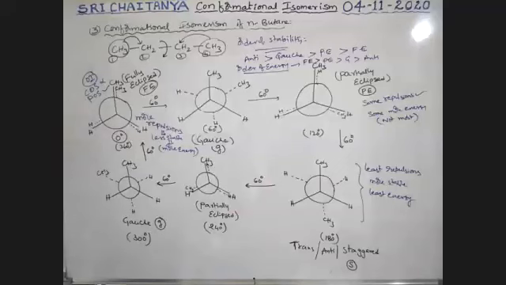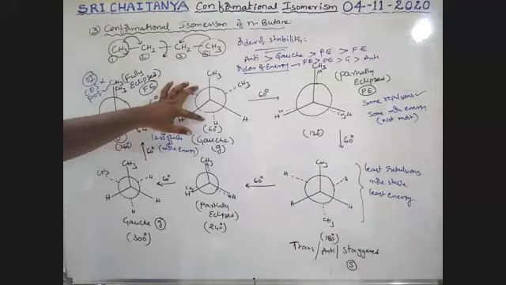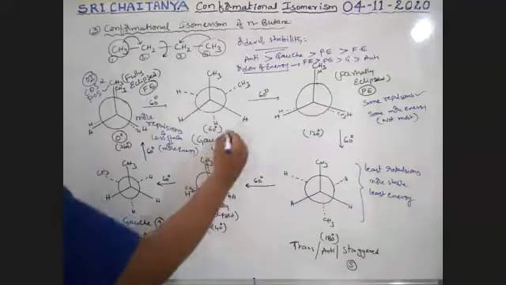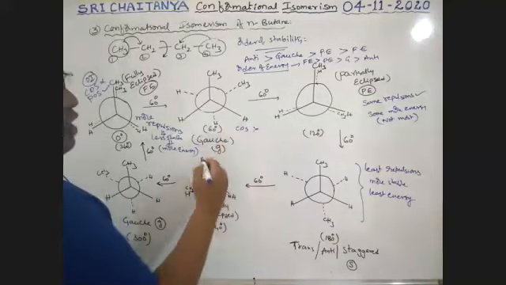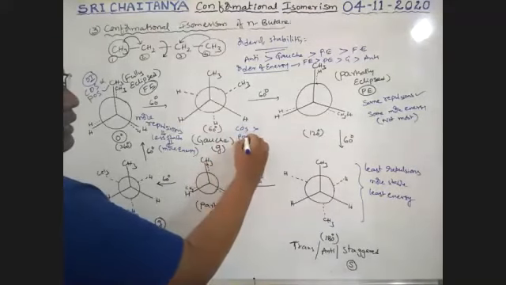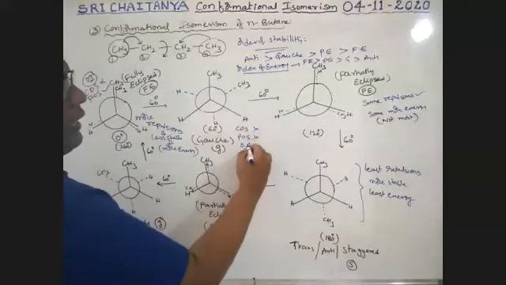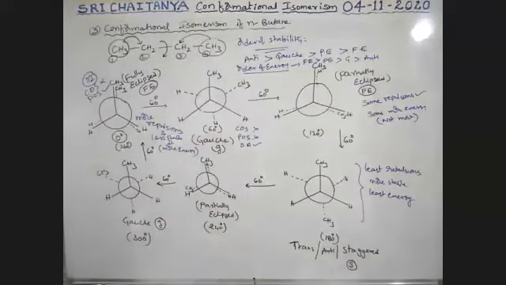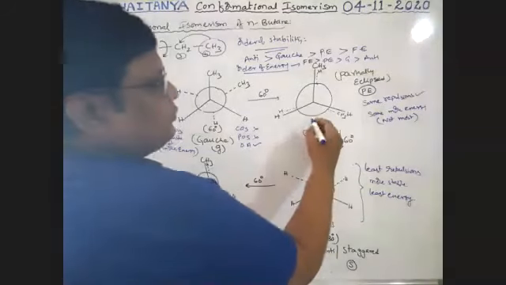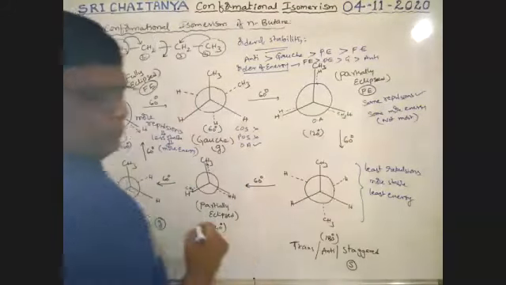It is optically inactive. But here, center of symmetry not possible, plane of symmetry not possible. So it is an optically active form. Next, third formula: it is optically active.